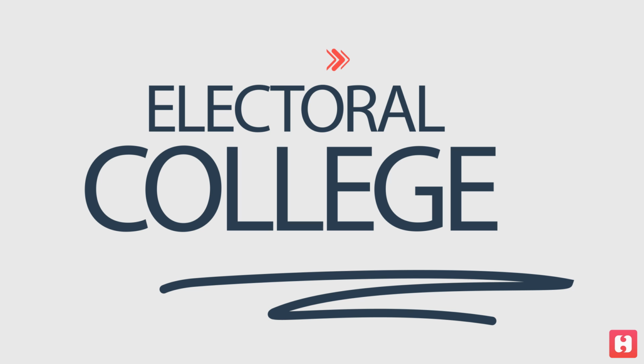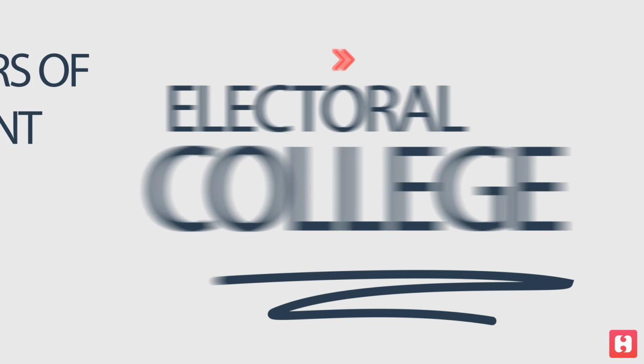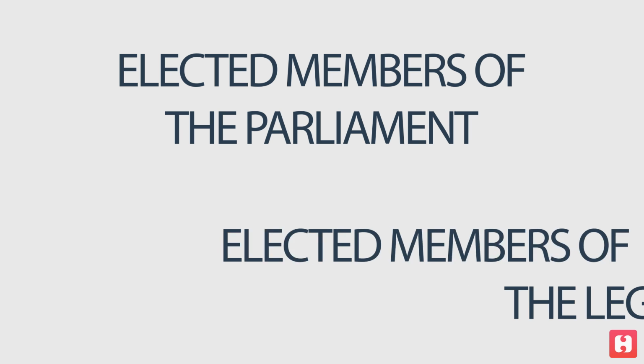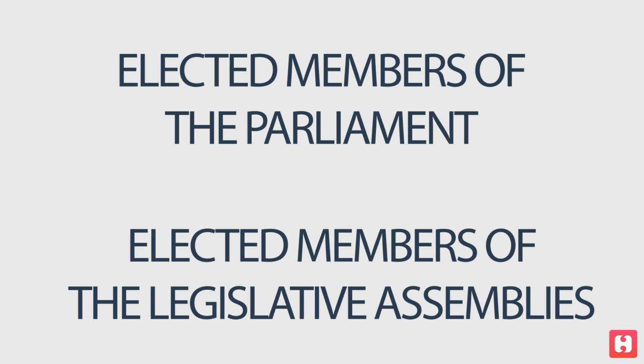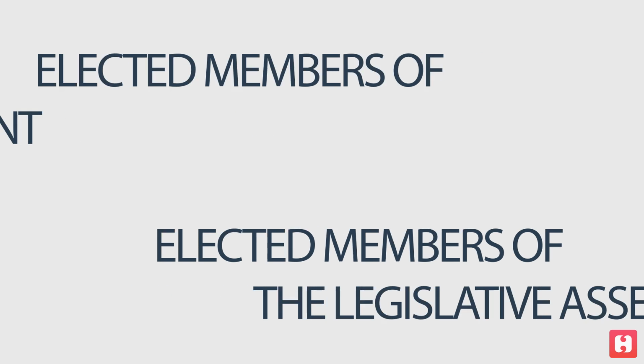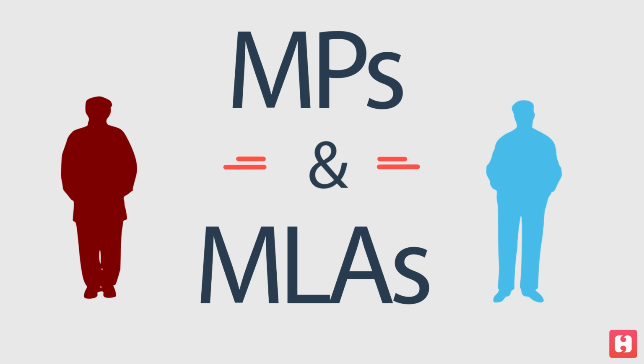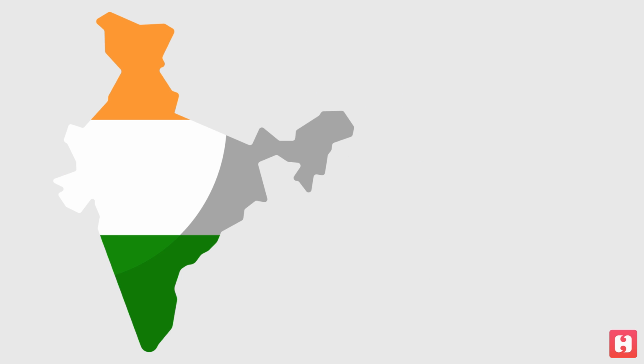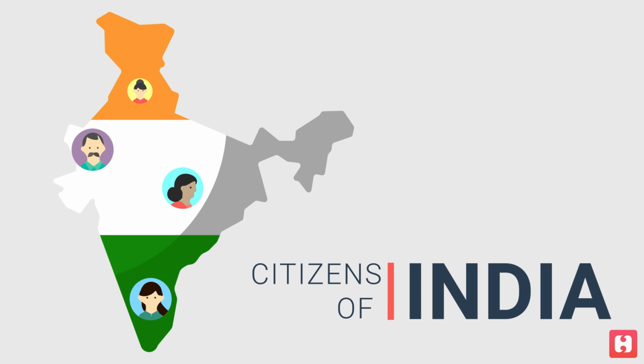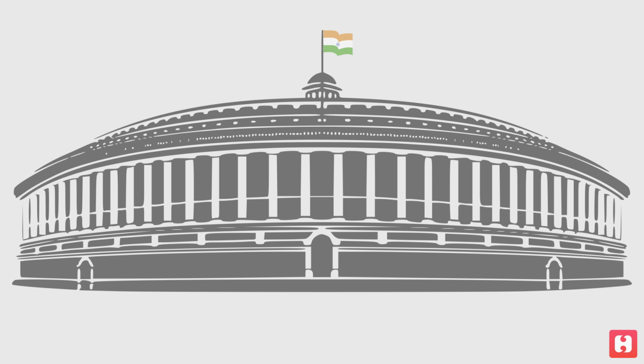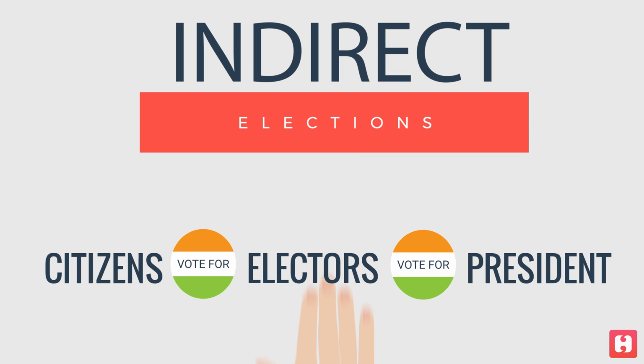The electoral college is a group of distinguished individuals which includes the elected members of the parliament and the elected members of the legislative assemblies of the states and union territories of India. So the president is elected by MPs and MLAs who in turn are elected by the people of India. Hence, the people of India indirectly determine who gets to be the president. Therefore, the term indirect elections.